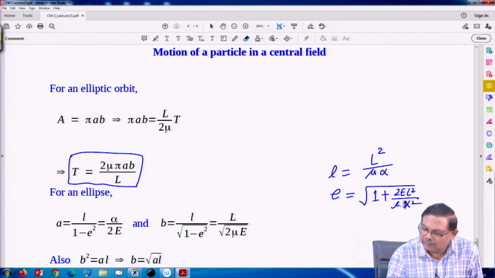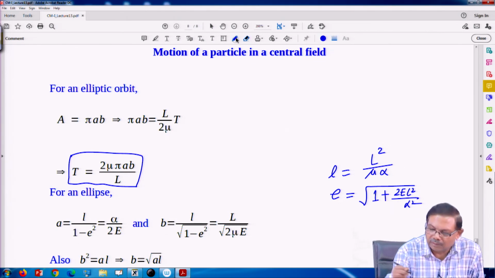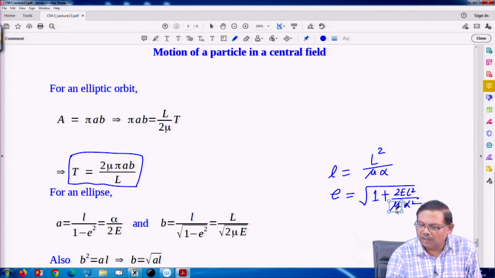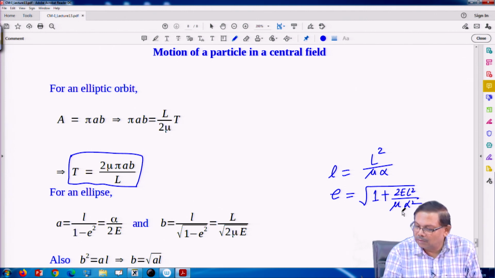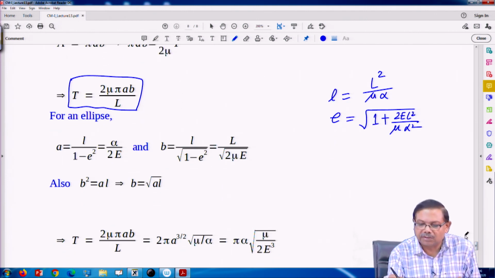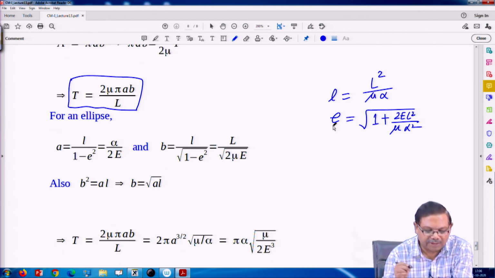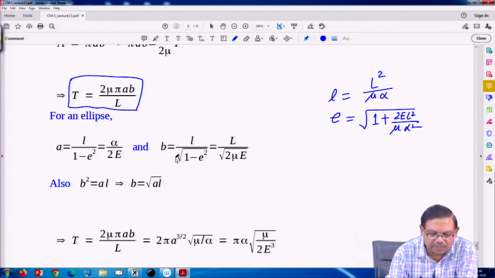Okay. So, I correct it. I have these expressions for both these quantities, the semi latus rectum and the eccentricity. So, I can express B in terms of L.